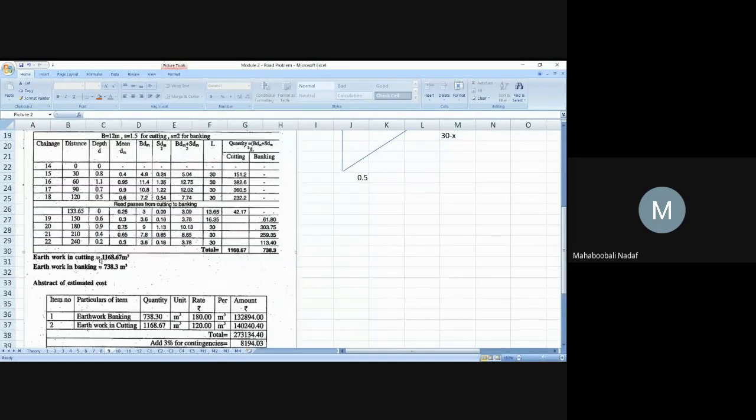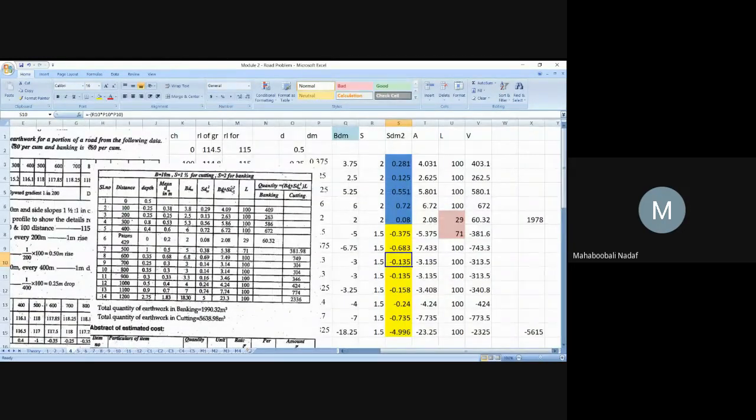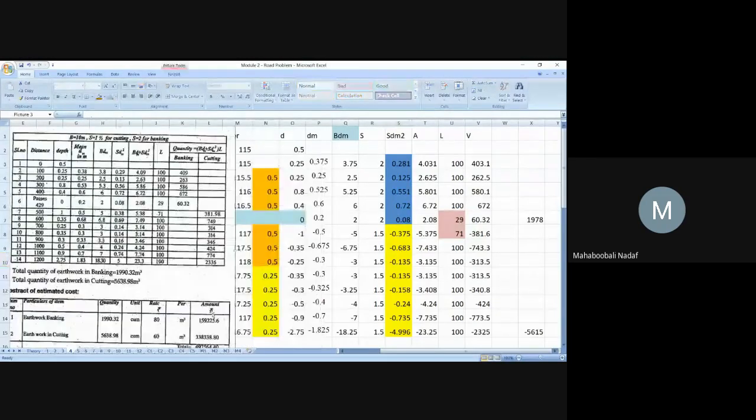Where is that? Can you see this formula? Yes, sir. In another problem we will see. What is that formula? Now you will see here. The previous problem, which we solved correctly, and the book answer was also correct.